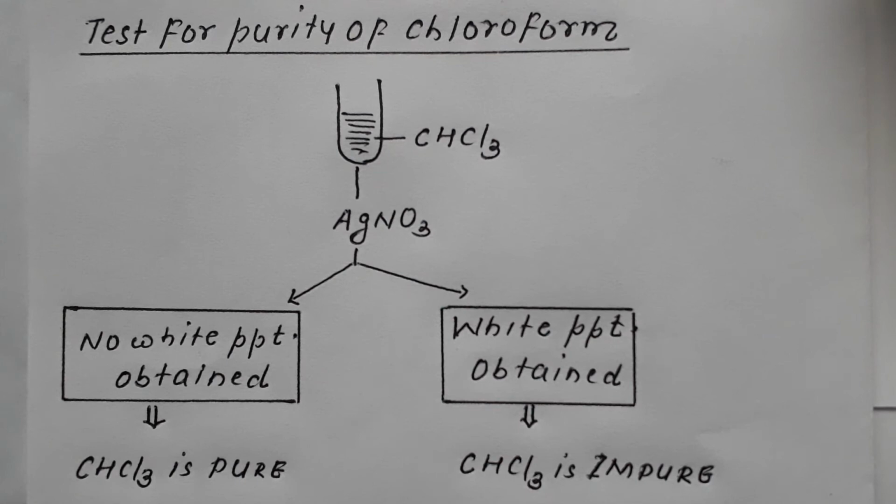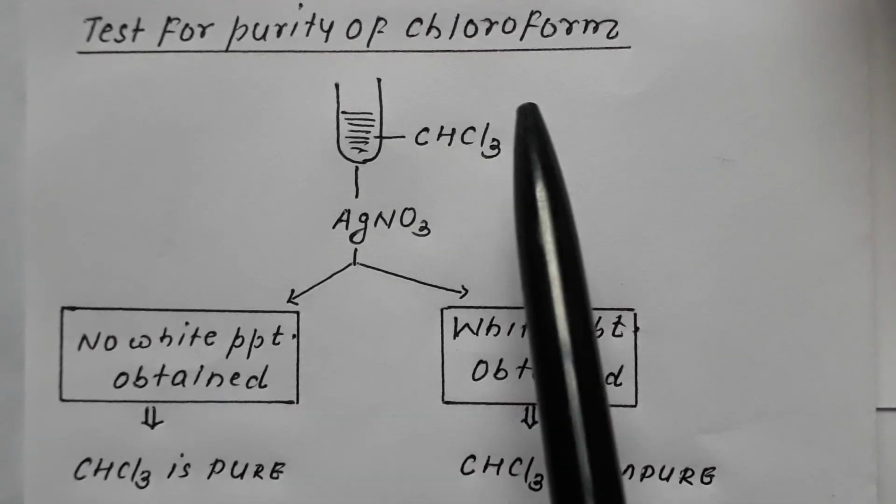Now, dealing with the test of purity of chloroform, this is very, very important for your competitive examination. Chloroform, when it comes in contact with air and sunlight, gets converted into phosgene. So before chloroform is utilized, we check it for its purity. What is the test?